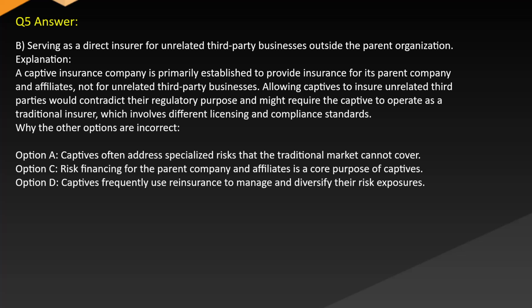Explanation: a captive insurance company is primarily established to provide insurance for its parent company and affiliates, not for unrelated third-party businesses. Allowing captives to insure unrelated third parties would contradict their regulatory purpose and might require the captive to operate as a traditional insurer, which involves different licensing and compliance standards.